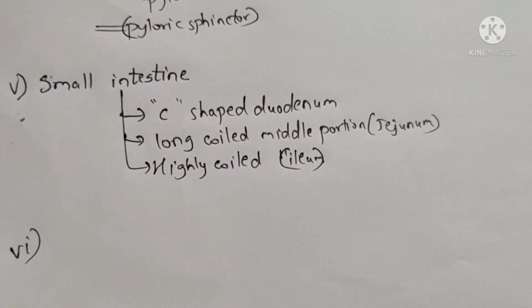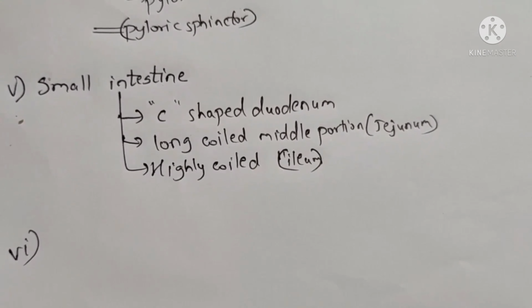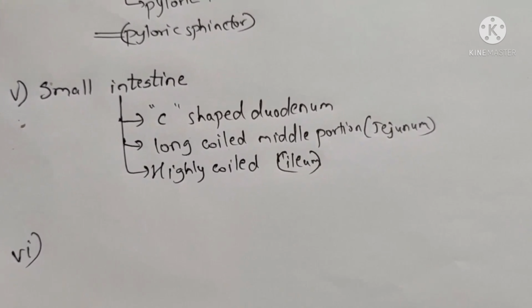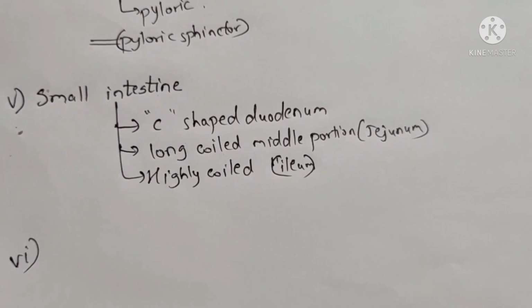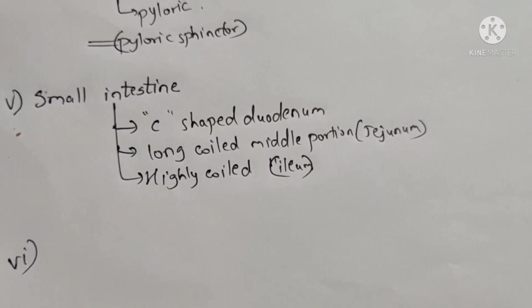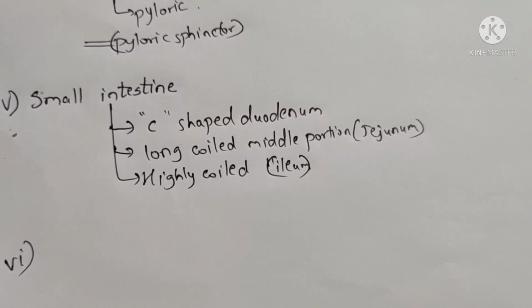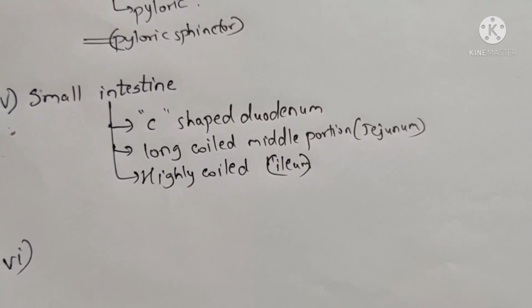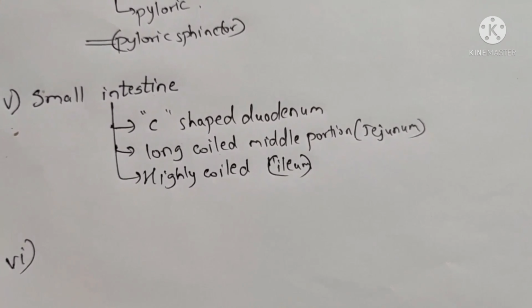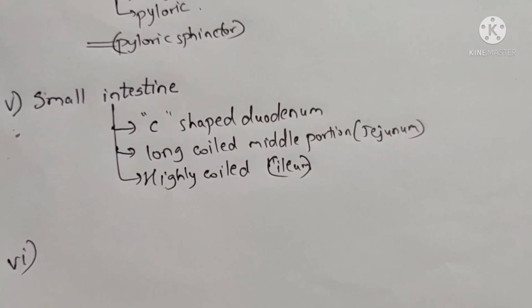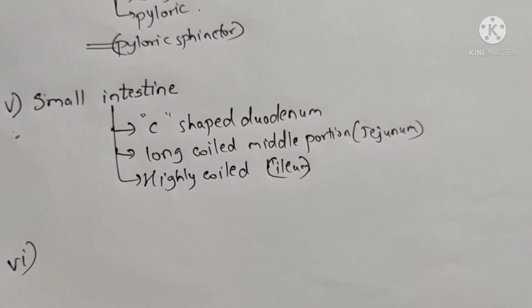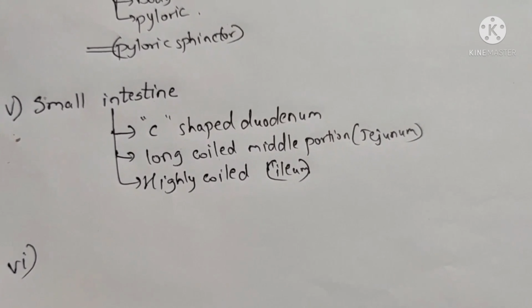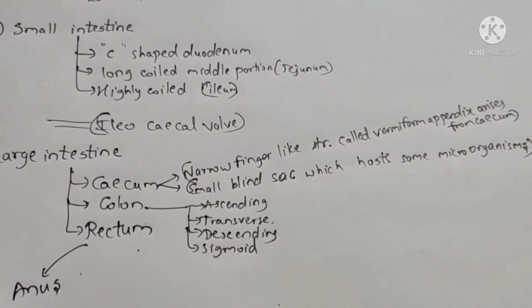In the small intestine, once upon a time in NCERT, they told that the duodenum is U-shaped. These days, they changed it into C-shaped. So the C-shaped duodenum leads into a long coiled middle portion called the jejunum. The jejunum is a long coiled middle portion, and the last one is the highly coiled portion, that is the ileum. Now, after the small intestine,